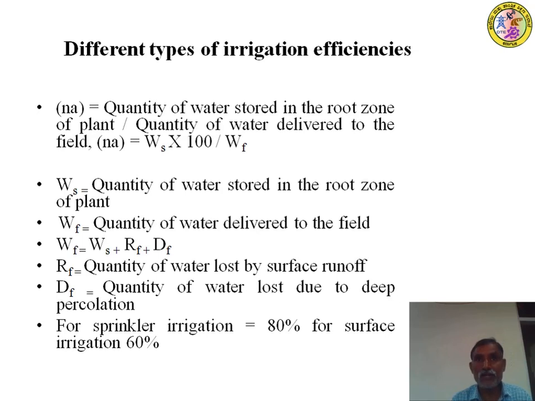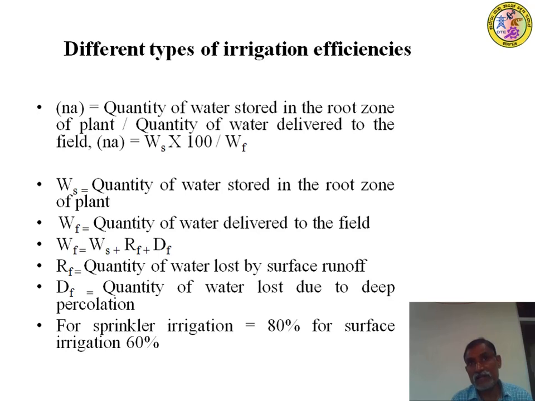Once again, at the root zone, 200 liters of water cannot be stored. Some of the water will go into the deeper section, or seep or percolate into the ground. 200 liters cannot be useful for the roots of the plants. Is it not? Out of that, hardly you can get 120 liters. Now I am giving rough figures, that 120 liters of the water may be useful for your plant. Right? So the remaining may be runoff losses, and percolation loss may be there during the storing of the water at the root zone also.